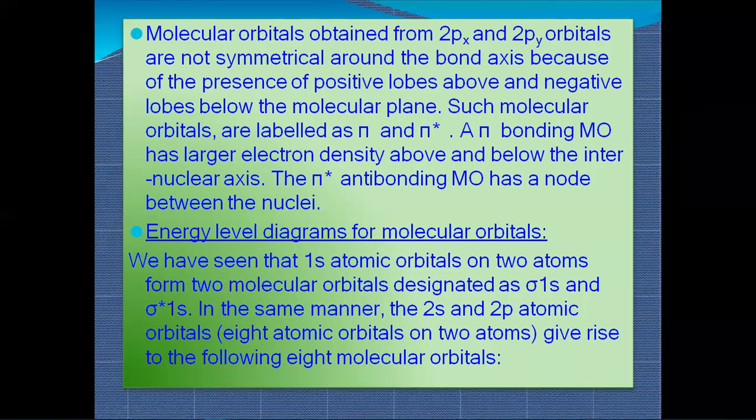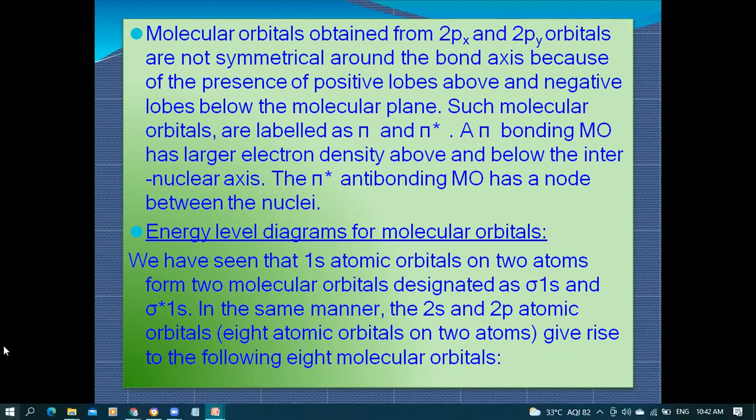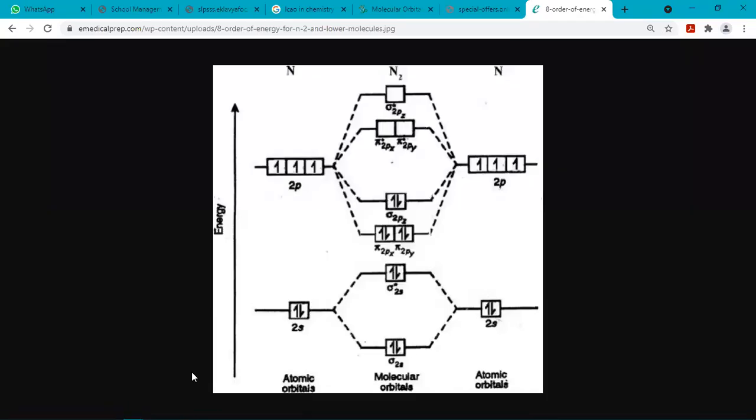All right, so this is how we arrange the atomic orbitals. In the same manner, the 2s and 2p atomic orbitals, 8 atomic orbitals of 2 atoms, give rise to the following 8 molecular orbitals. The total number of orbitals combining equals the total number of new molecular orbitals. If 2s from one atom and 2s from another atom combine, they give rise to two types of molecular orbitals, one bonding and one anti-bonding.